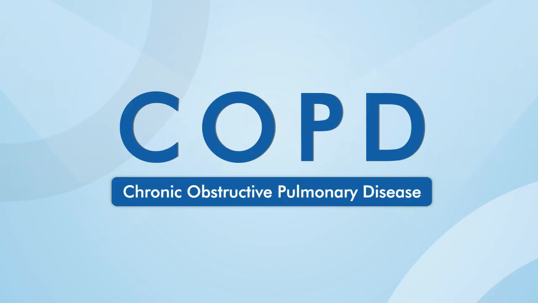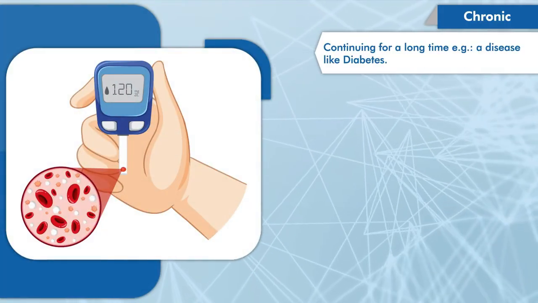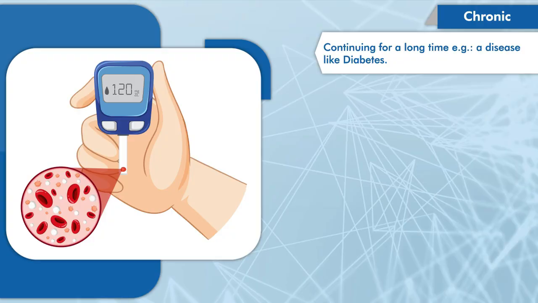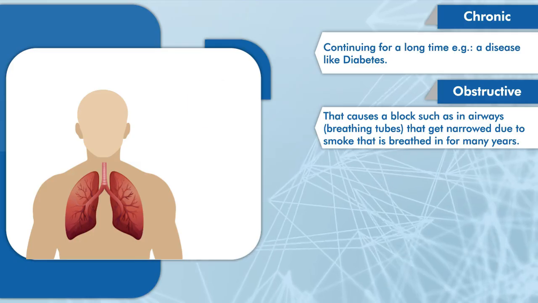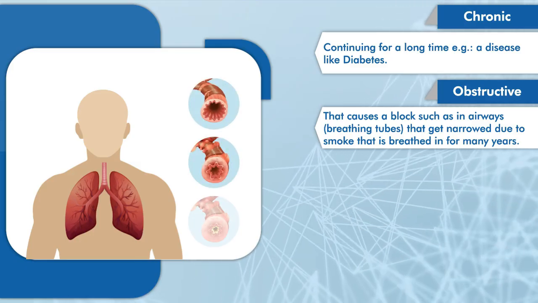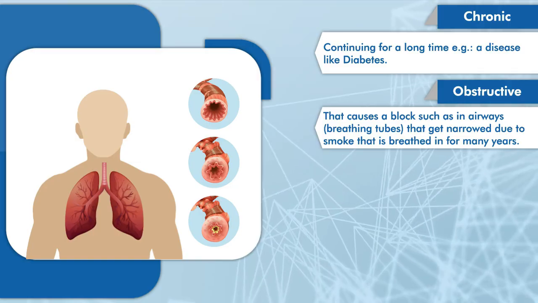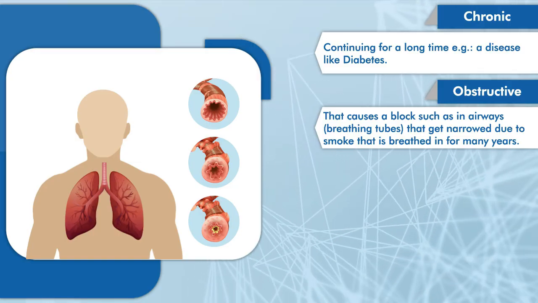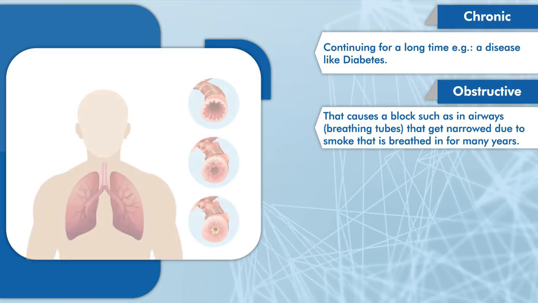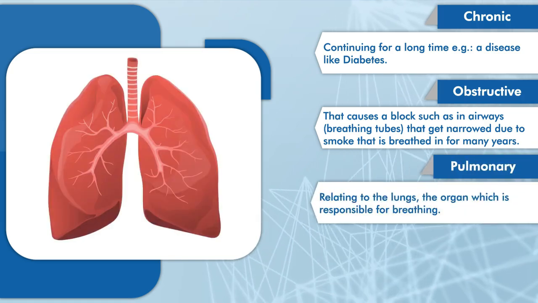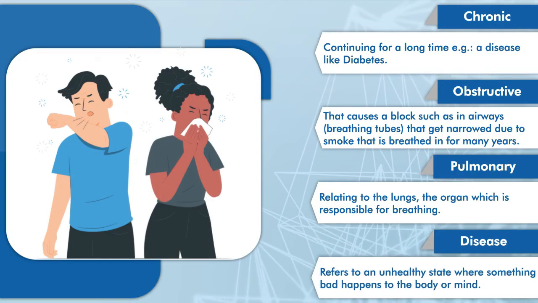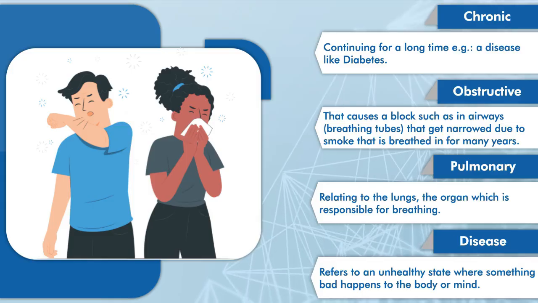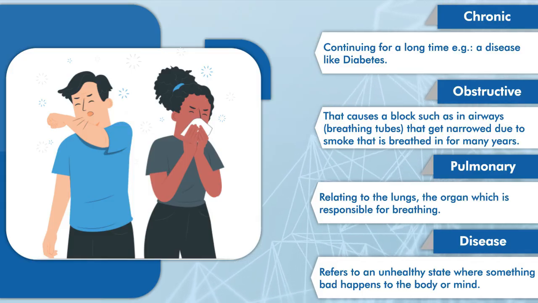pulmonary disease. Chronic stands for continuing for a long time. Example, a disease like diabetes. Obstructive, that causes a block such as in airways, breathing tubes, that get narrowed due to smoke that is breathed in for many years. Pulmonary, relating to the lungs, the organ which is responsible for breathing. And disease refers to an unhealthy state where something bad happens to the body or mind.